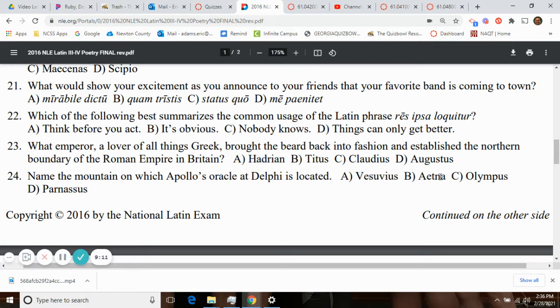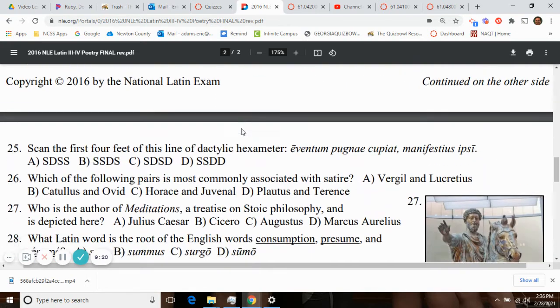Name the mountain on which Apollo's oracle at Delphi is located. Not Mount Vesuvius, that exploded. Not Mount Etna, that is the pimple of Sicily, where, of course, Vulcan has his forge. Not Mount Olympus, where all the gods reside, but it's rather Mount Parnassus, Apollo on Mount Parnassus.